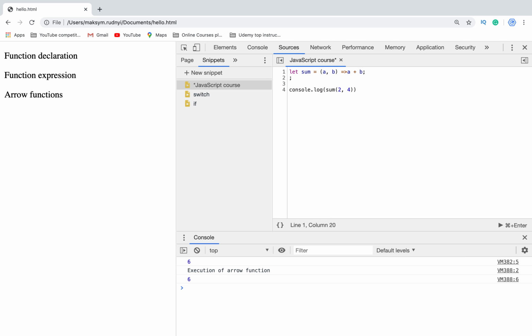So we can remove it, and here we have a regular JavaScript expression, and without curly brackets, the result of this expression will be returned from the function.